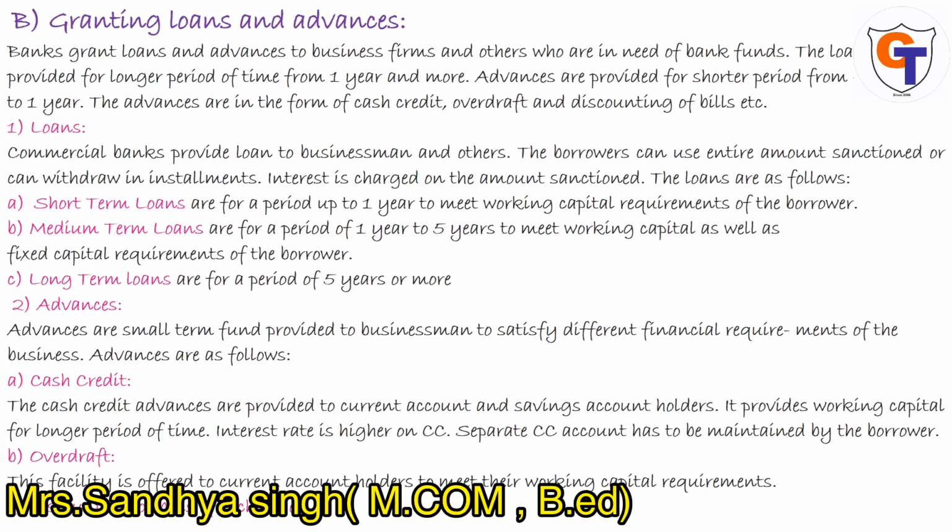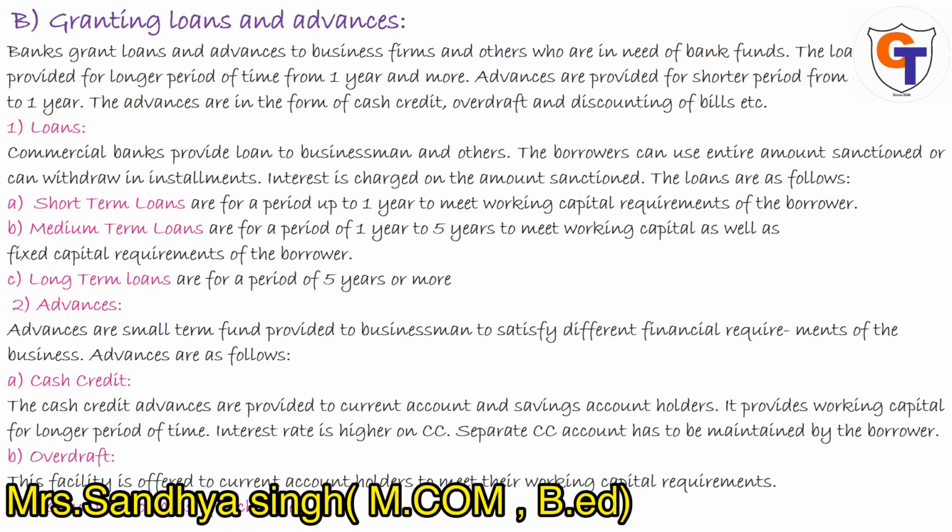Cash credit advances are provided to current account and savings account holders. It is provided to both. It provides working capital for a longer period of time. The interest rate is higher on cash credit, and you have to maintain a separate cash credit account.